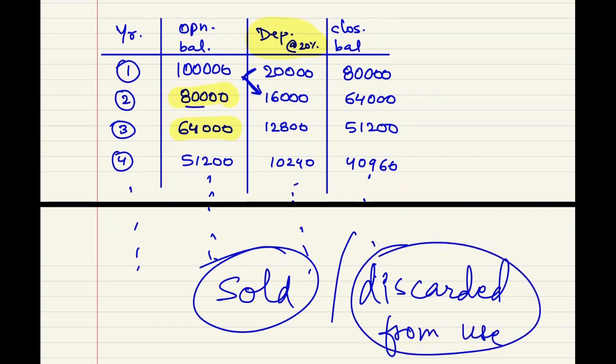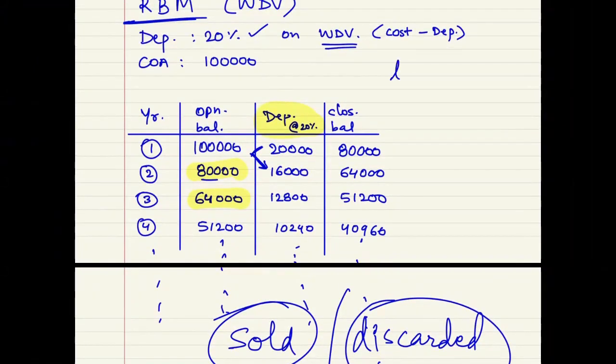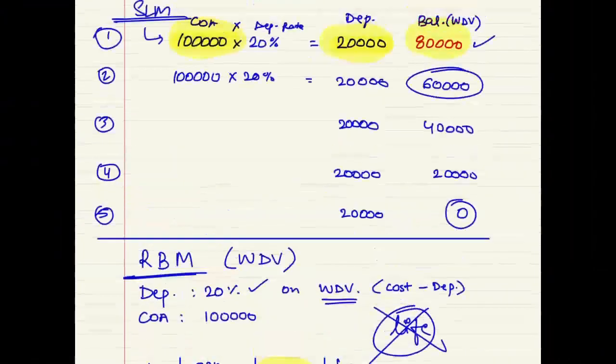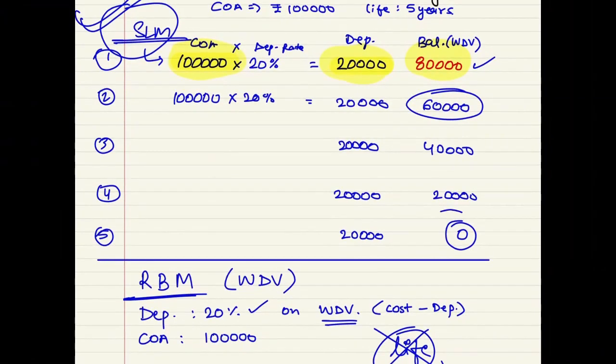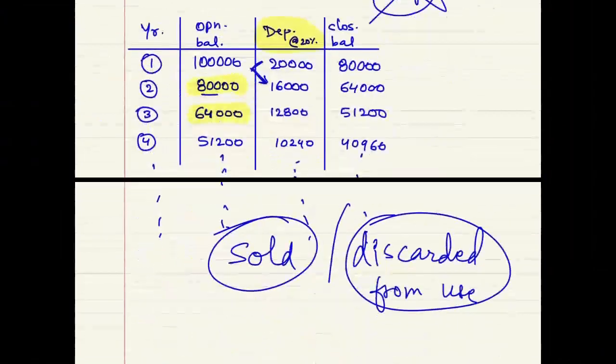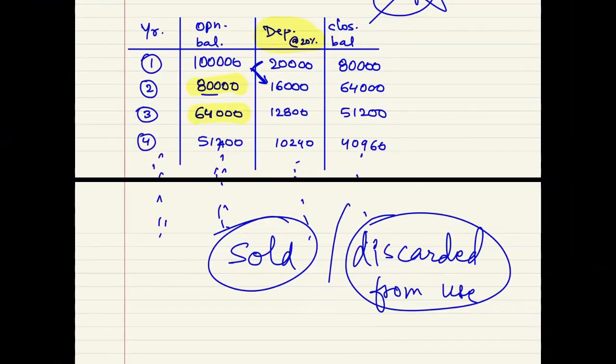Okay. This method is logical when you do not know the exact life of the asset. But if you know the exact life, SLM is more logical, because after 5 years, the balance is zero. But here, this will go on and on.